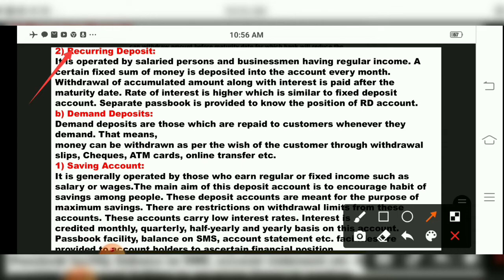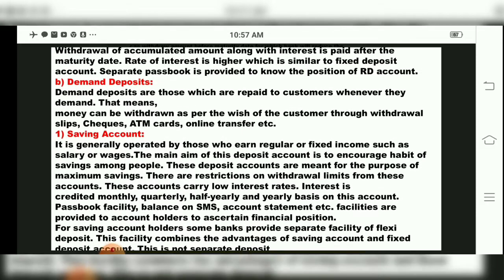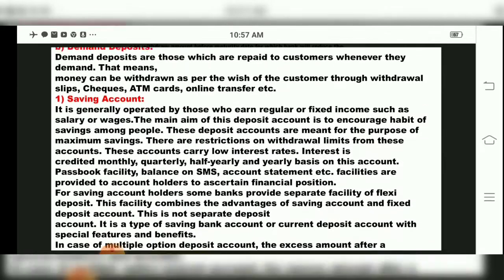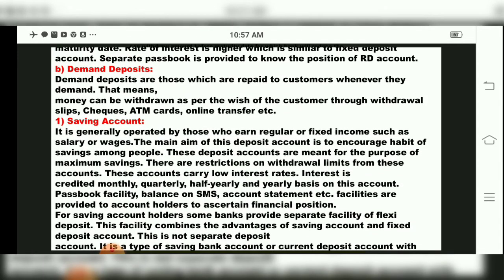So under time deposit what have we studied? Fixed deposit and recurring deposit. Then the next type of deposit, children, is demand deposit. Now what is demand deposit, children? It is repaid to customers whenever they demand. That means money can be withdrawn as per the wish of the customer, by withdrawal slips, checks, ATM cards, or online transfer. That is called demand deposit.